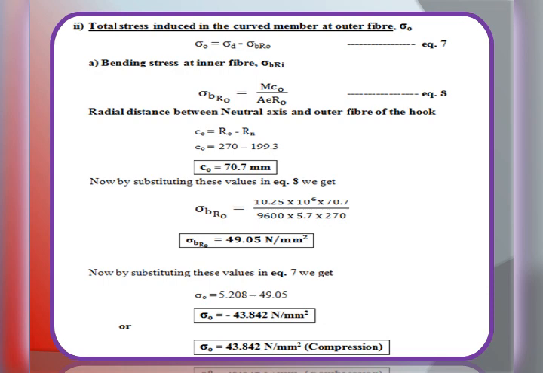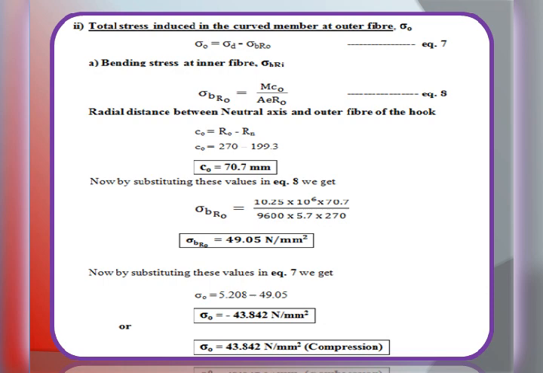So here the value of M we know, A, e, r naught, all values we know except c naught, where c naught is nothing but the radial distance between neutral axis and outer fiber of the hook. So c naught is equal to r naught minus Rn. r naught is outer fiber radius, that is 270 minus Rn, neutral axis radius, that is 199.3. So by solving this, we are getting the value c naught is equal to 70.7 mm.